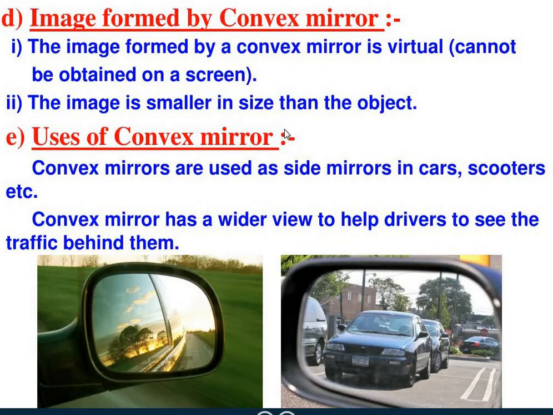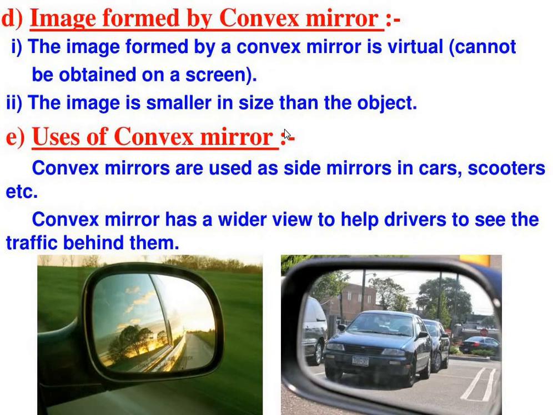You must have seen in your car when your father drives and you are sitting with him, he looks continuously in the outer mirrors, the upper mirror and the left and right mirrors. In the left and right mirrors of the car, you will see the vehicles coming from behind look very small.